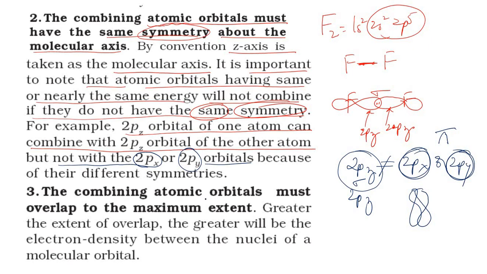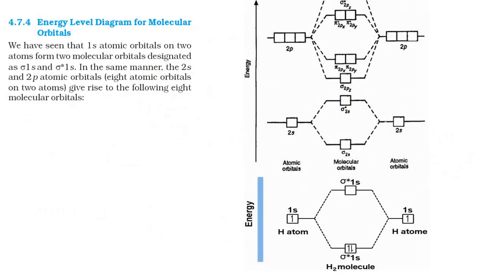The combining atomic orbitals must overlap to the maximum extent. This we already learnt in the previous videos. The greater the overlapping, the greater the bond formation, or we can say the stronger the bond. So the greater the extent of overlap, the greater will be the electron density between the nuclei of the molecular orbital. Now let us move to the next slide.